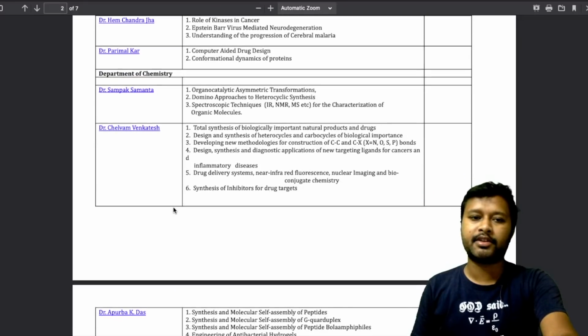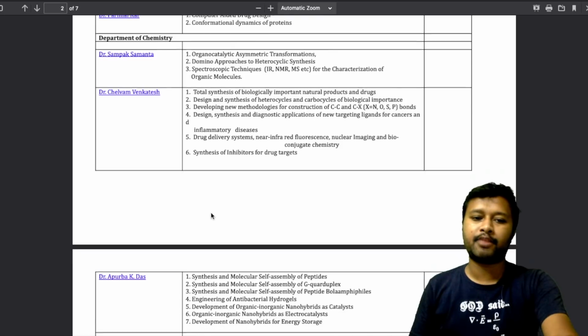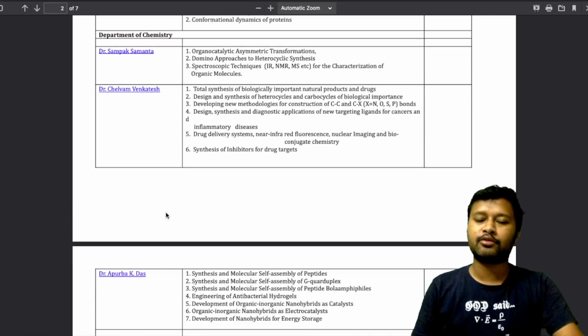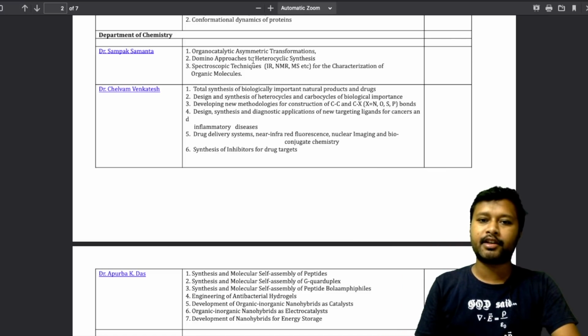And if you belong to Chemistry, you have three options: Dr. Sampak Samanta, Dr. Chelvam Venkatesh and Dr. Apurva K. Das. In front of every supervisor there are certain topics. In front of Dr. Sampak Samanta, you have three topics: organocatalytic asymmetric transformations, domino approaches to heterocyclic synthesis, and spectroscopic techniques, that is IR, NMR, MS, etc., for the characterization of organic molecules.